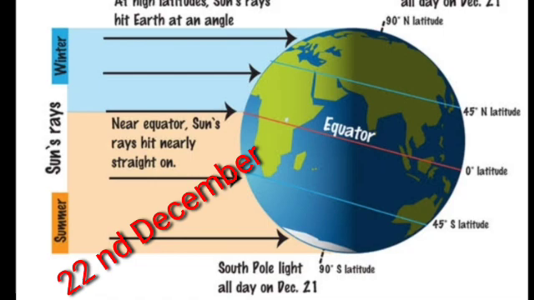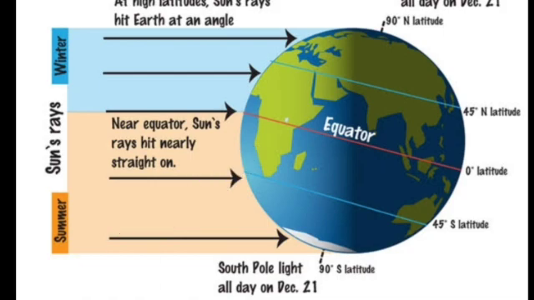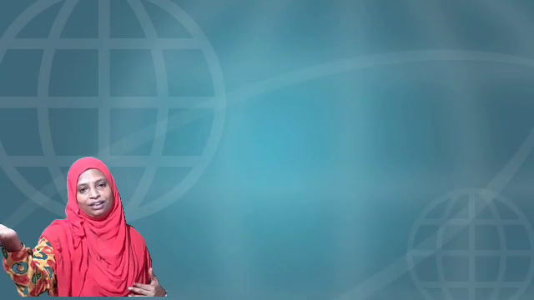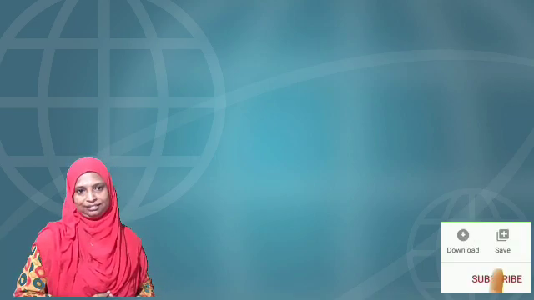That's why it is summer season in the south, and they also have longer daytime and shorter night time. But at the same time, just the opposite will be there in the north. As summer solstice is in the north in June, it will be winter solstice in the south. On 22nd December, summer solstice will be there in the south, so in the northern hemisphere, it will be winter solstice.